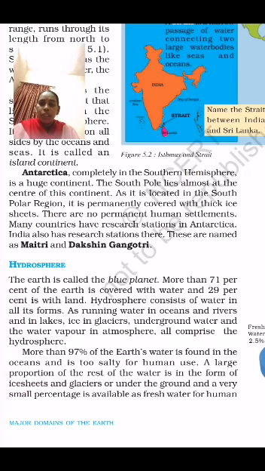The hydrosphere consists of water in all its forms: running water in oceans, rivers and lakes, ice in glaciers, underground water, and water vapor in the atmosphere. So children, ocean water, river water, glaciers melting into water, underground water, and water vapor all come under the hydrosphere.